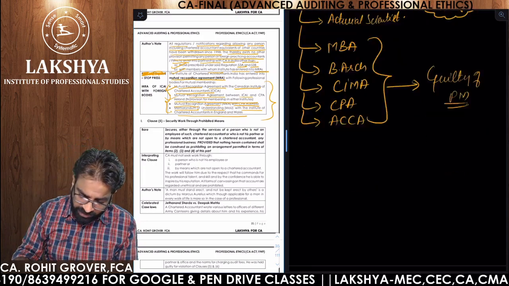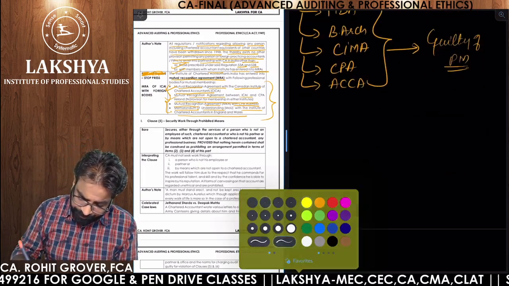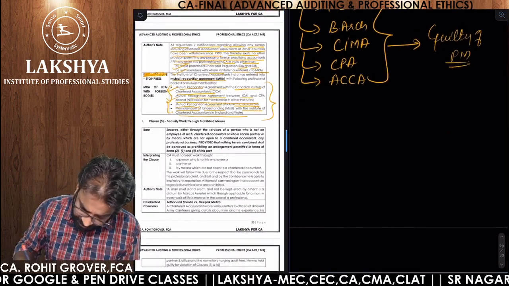Now let us proceed with clause number 5. What is clause number 5, everyone?